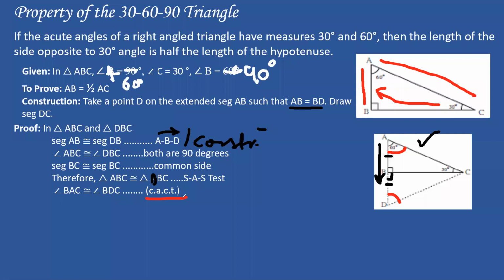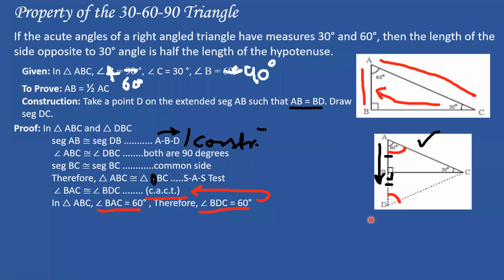Because of CACT, corresponding angles of congruent triangles. Next step: in triangle ABC, angle BAC is 60, therefore angle BDC will be 60. Why? Because in the previous step we proved that the triangles are congruent. That's why they will have the same angle.